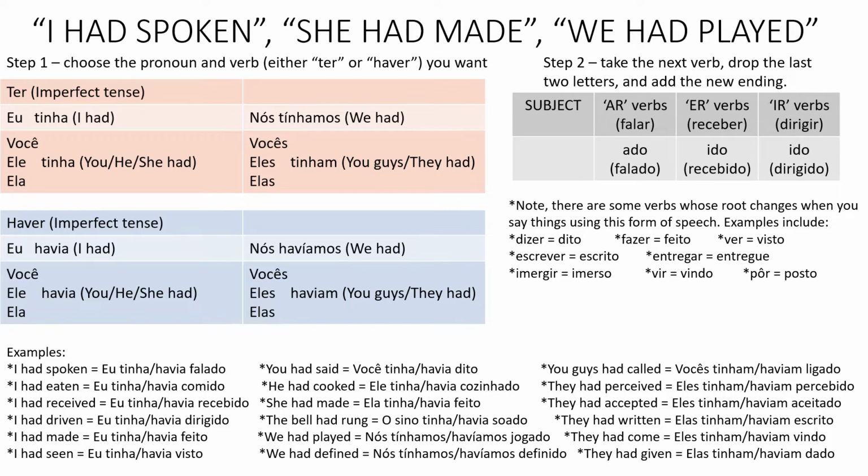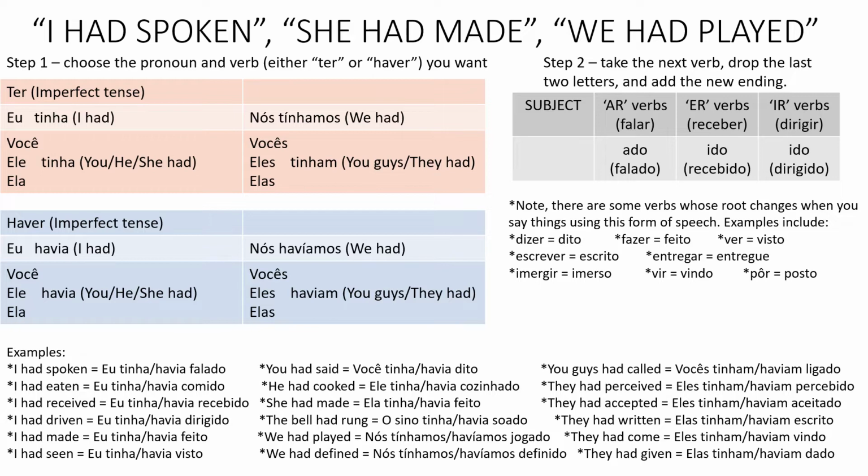The example sentences are below. I had spoken. Eu tinha, or eu havia, falado. I had eaten. Eu tinha, or eu havia, comido. Comer, drop the ER, add the IDO, comido.